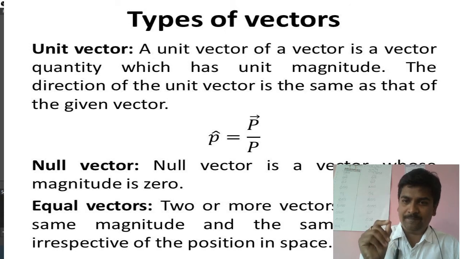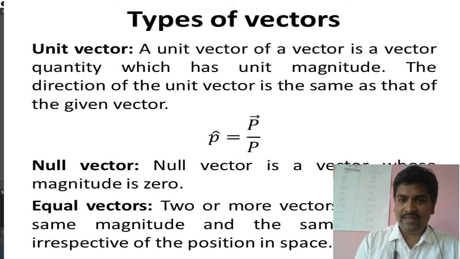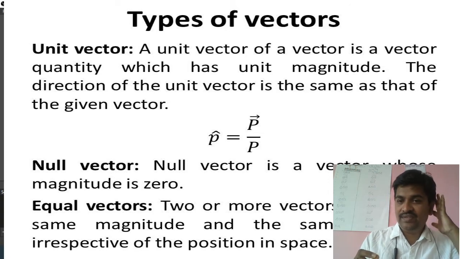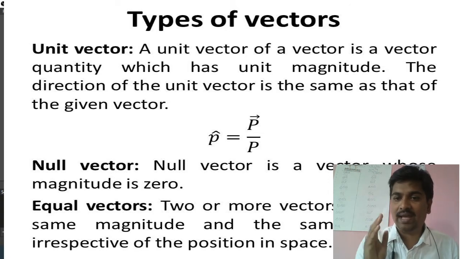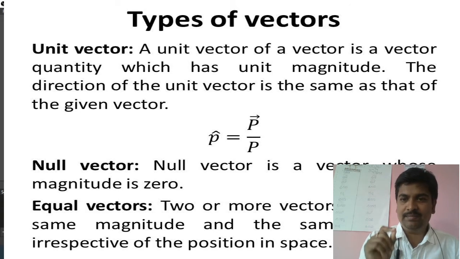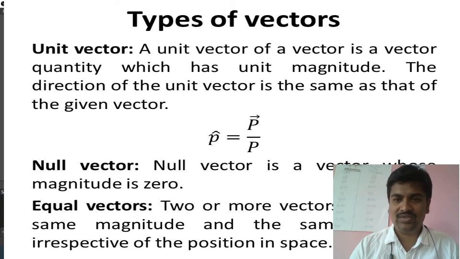Unit means 1. It has unit magnitude, and the direction of a unit vector is the same as the direction of the given vector. A unit vector is represented by a cap, so here it is p cap. p cap is equal to the vector p divided by the magnitude of p. So if you take the magnitude of a unit vector, it is 1.